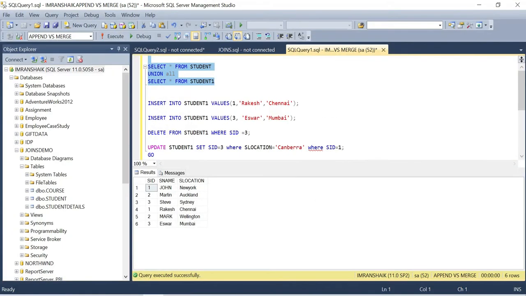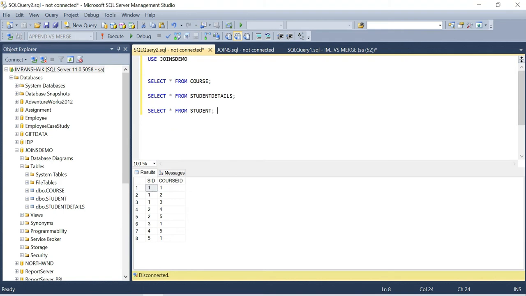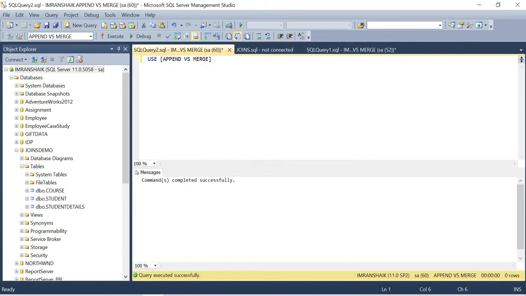Let me show you. Let me come to the database, where we have Append versus Merge. I'm using this database. Select star from student, select star from student one. So these are my two tables.